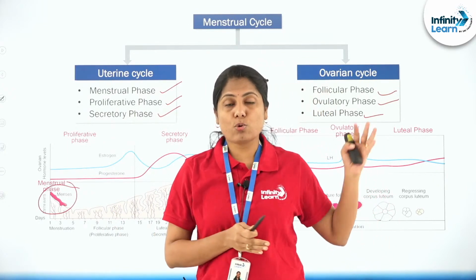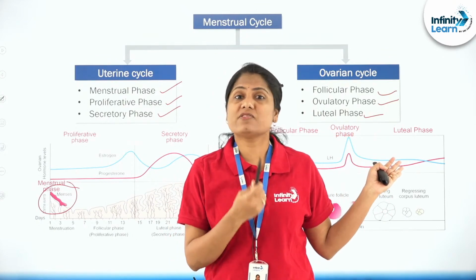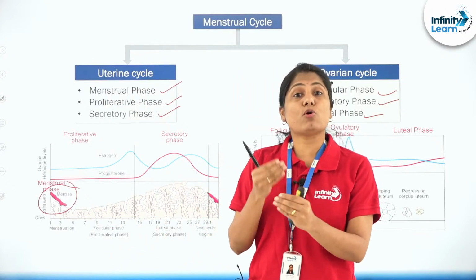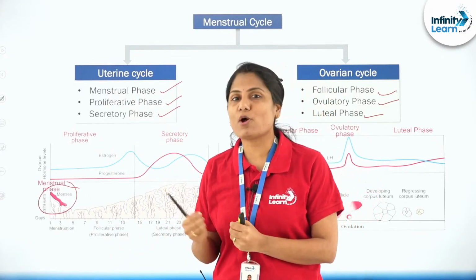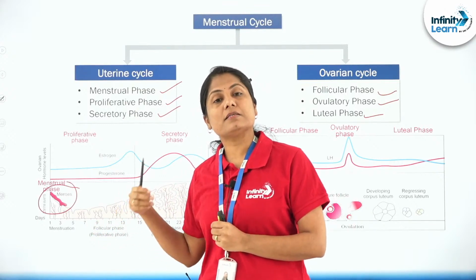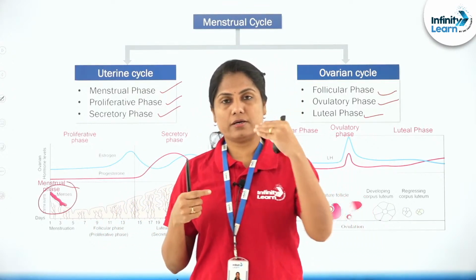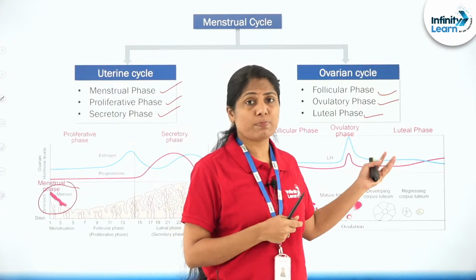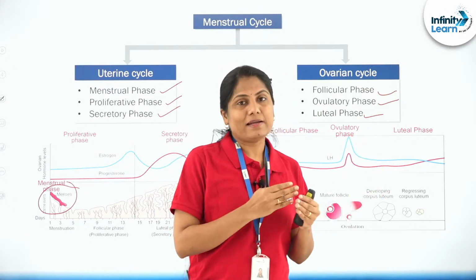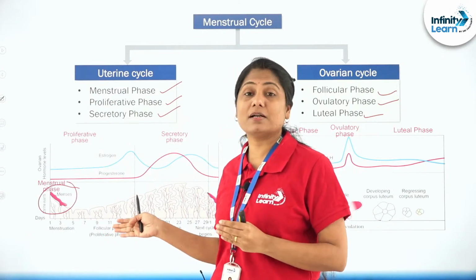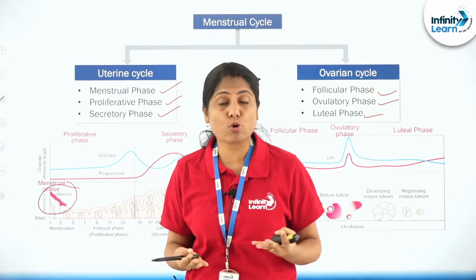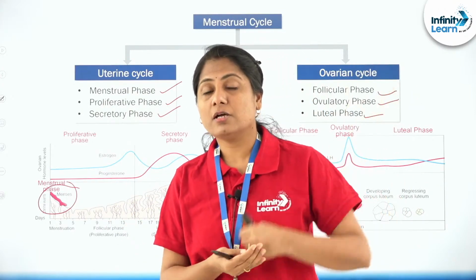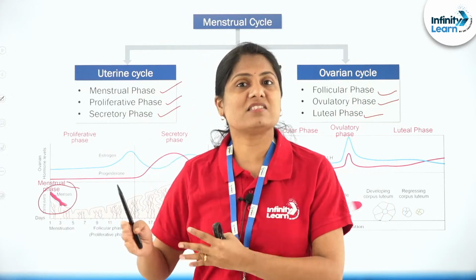So when the follicles are growing in the ovary, what is that? It is the follicular phase. During then, what's happening in the uterus, there is the growth of the endometrium also, which is the proliferative phase, right? Here the ovary has matured, it has broken, it has given the ovum, and it is forming what is called the corpus luteum. So what do we call it here? Luteal phase. And it coincides with the secretory phase, where the endometrium is fully grown. It's all ready to make that cozy bed for the fertilization for the human baby, just in case it is formed to rest upon, right?